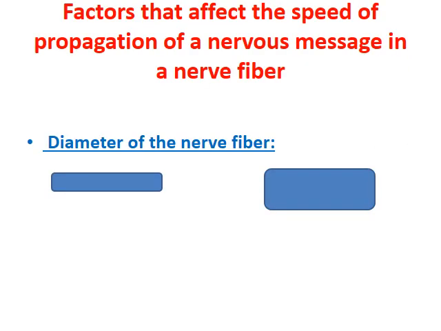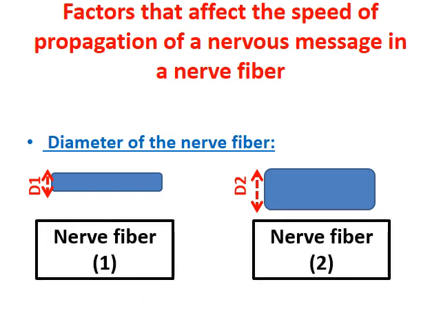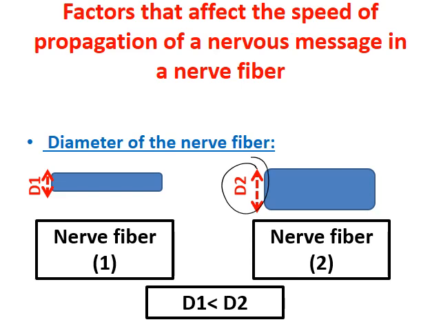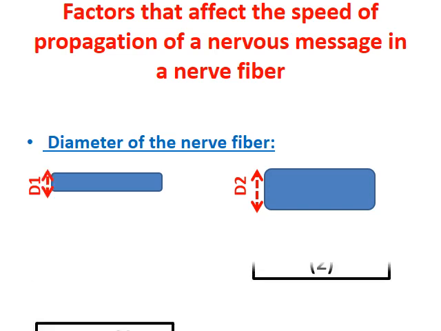Factors that affect the speed of propagation. First, the diameter. So we have D1, D2. As you see here, D1 is nerve fiber 1, D2 is nerve fiber 2. D2 is greater than D1, so the nervous message propagates faster whenever we have a larger diameter.